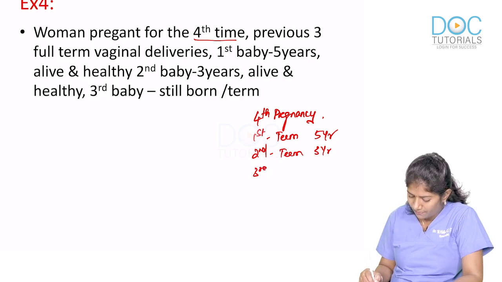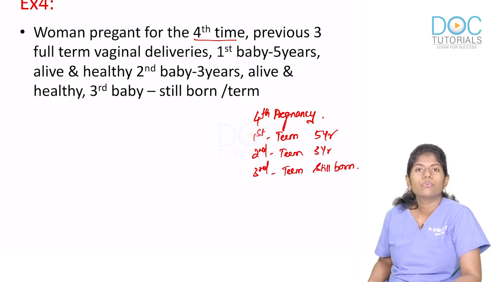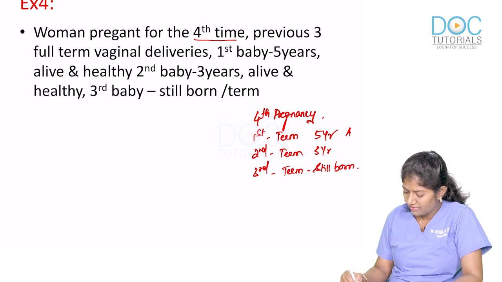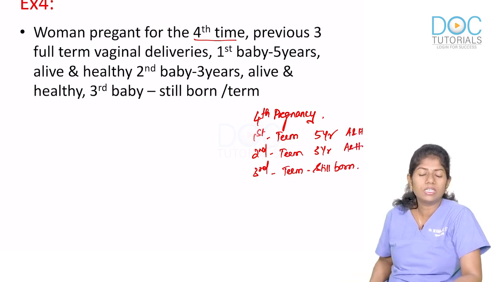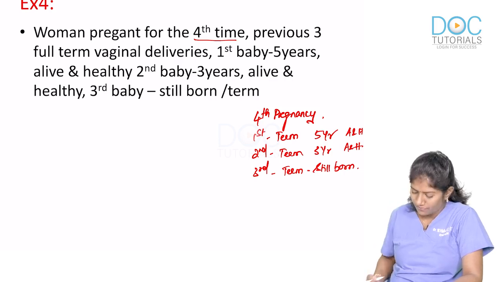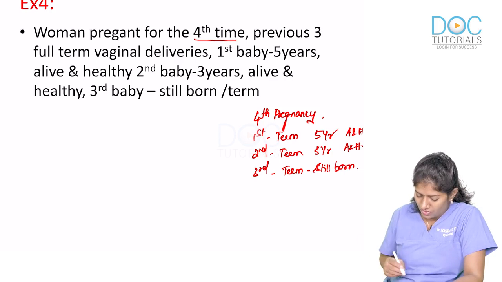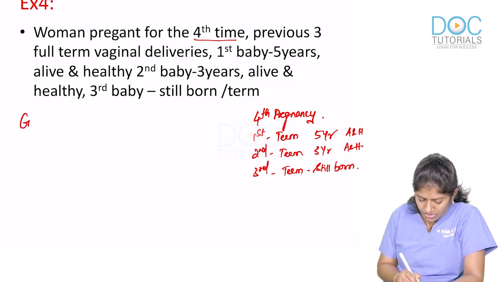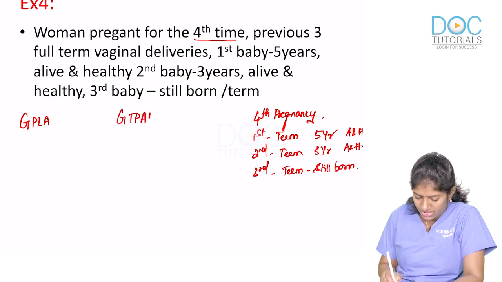Third baby, full term, but stillborn. So the first baby is alive and healthy. The second baby is also alive and healthy. The third baby is not there at present. The third baby was stillborn. So now we'll assign a score for her. What is her GPLA and what is her G-TPAL?